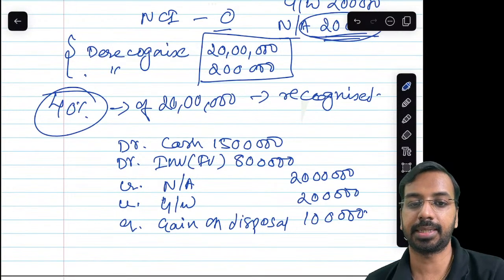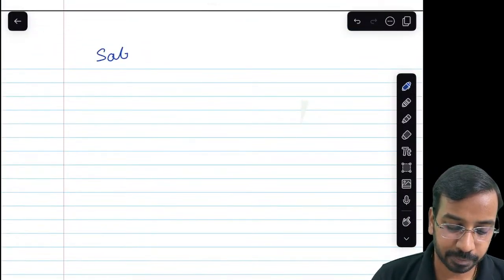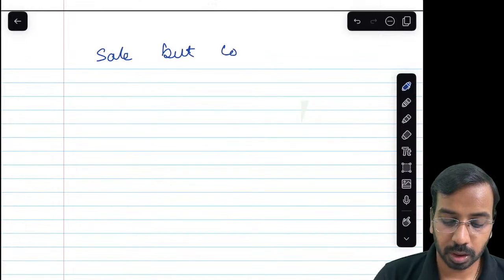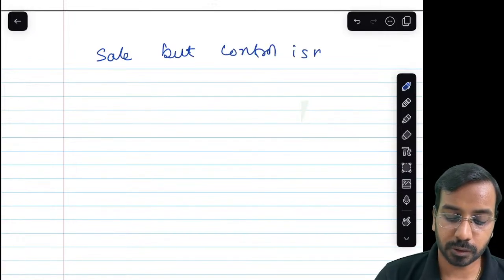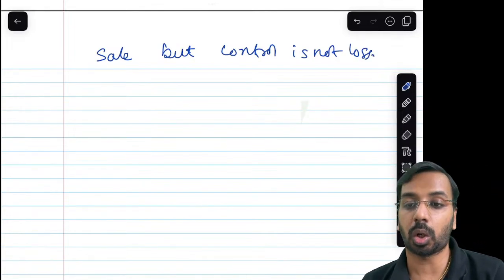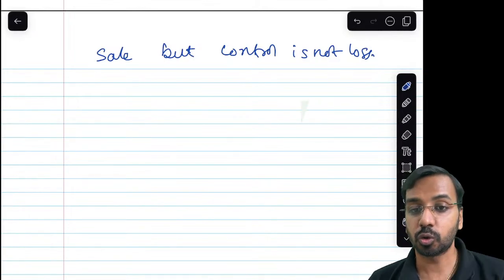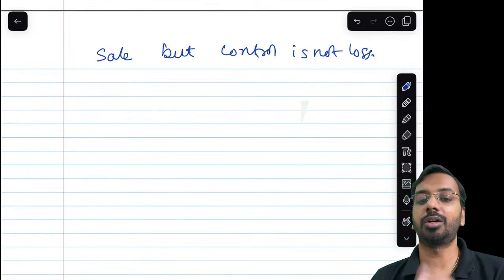Okay, that is clear. Now, sometimes what happens is, there is a sale, but control is not lost. What does that mean? It means that we have sold certain stake, but control is not lost.